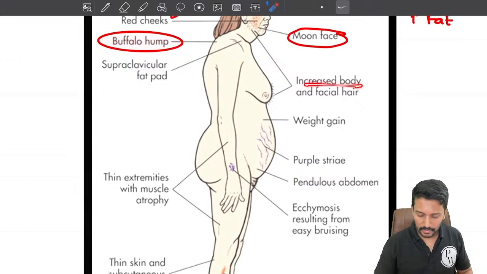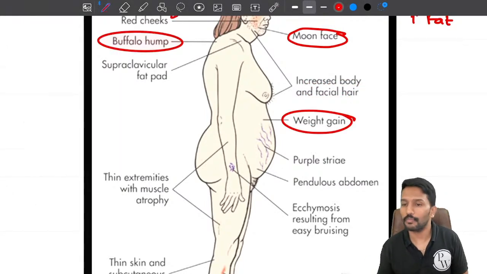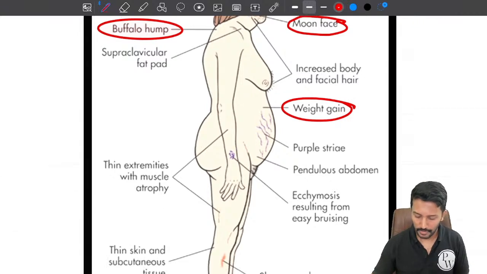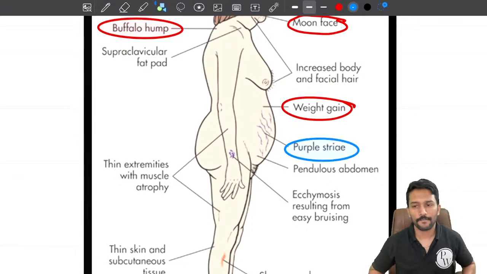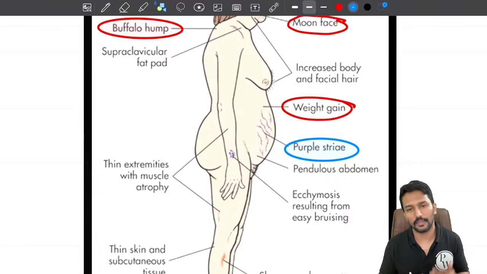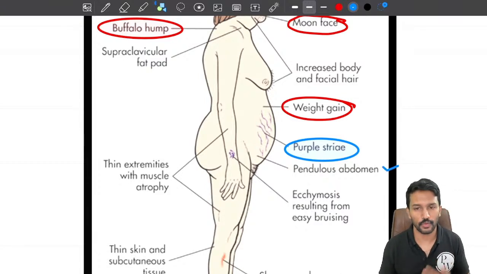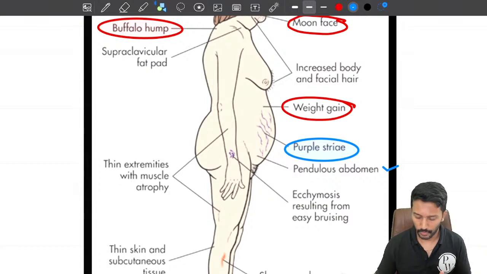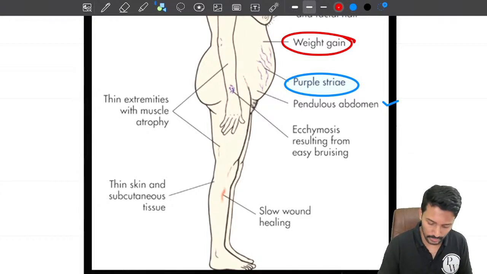Then you can have increased body and facial hair. Weight gain is extremely important, because even if you are chronically stressed, you get weight gain because of high cortisol. Then you will have pink purplish striae on the abdomen. This is very classical. Many times image based questions have appeared, and obviously there is abdominal obesity, so you will have a pendulous abdomen. Now if I give steroids, there will be vascular atrophy and skin atrophy, which makes the risk of easy bruising.